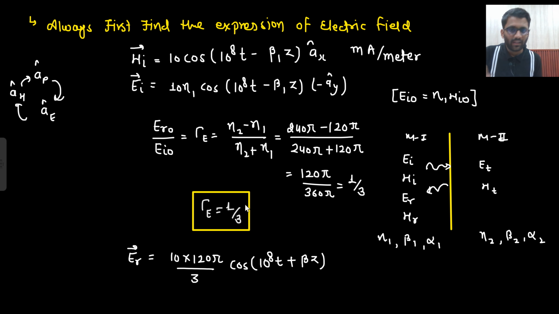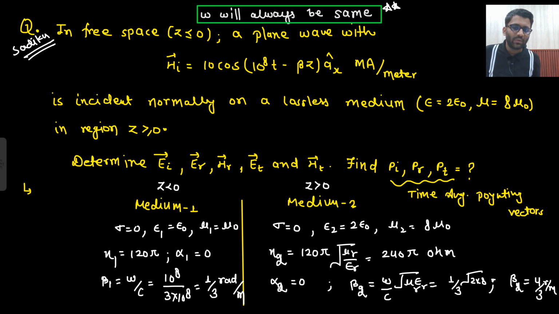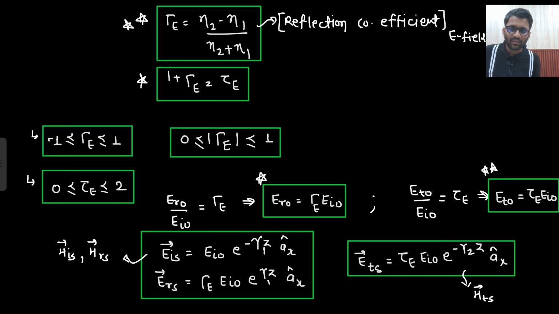Gamma will take care. If gamma becomes negative, then the direction will change on its own. So I do not need to change the direction. From here to here I am going. What did I tell you in the previous slide? In this slide, from E_IS to E_RS you are going. So what are you going to do? Only multiply with gamma E. That's it. You are not changing the direction. You do not need to care about the direction. Gamma E will take care of everything.